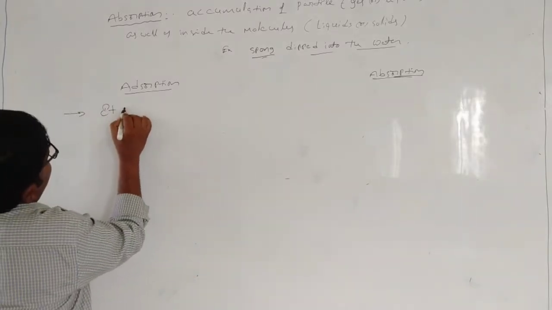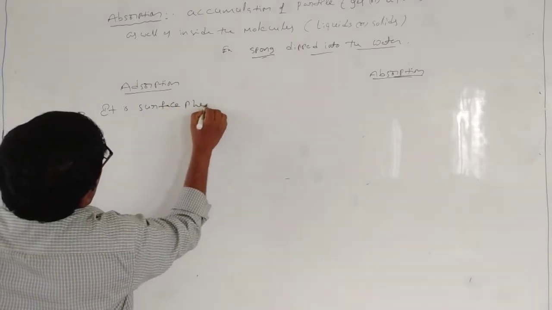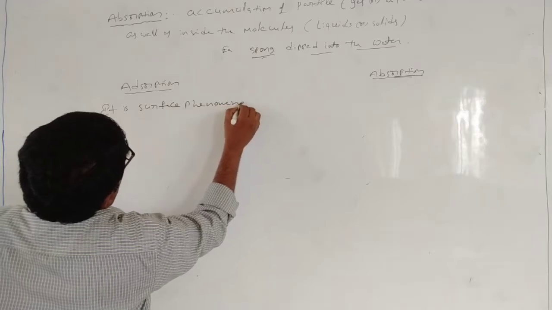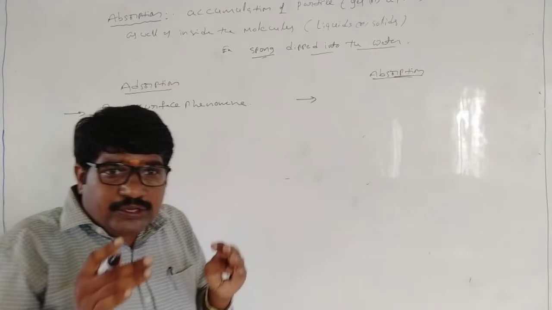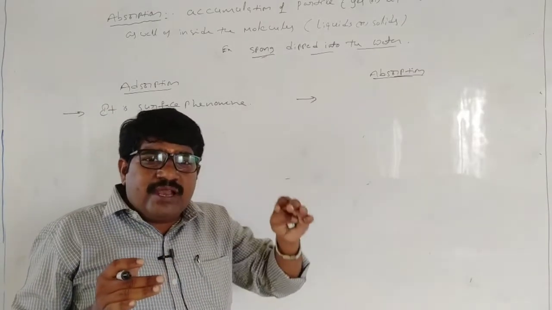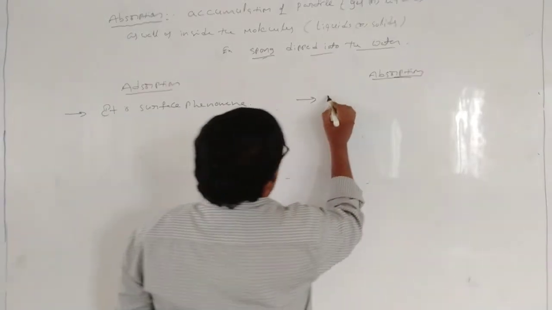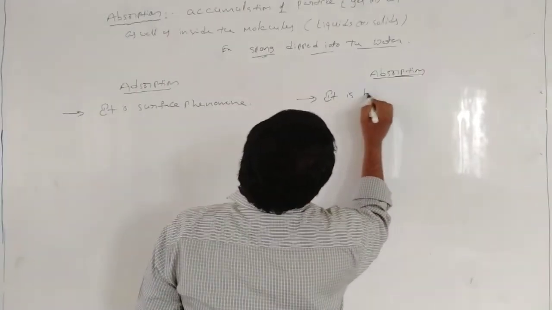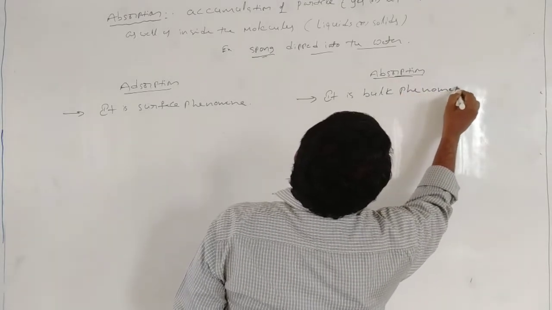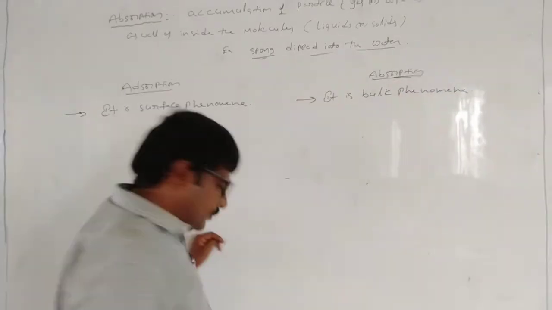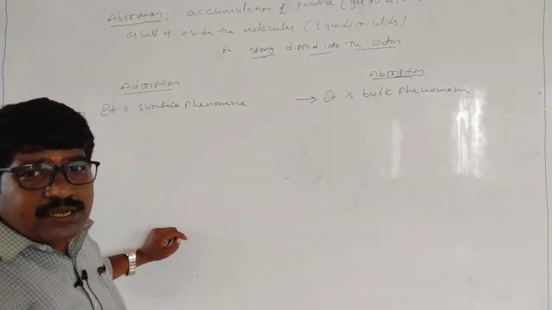It is a surface phenomenon. And absorption is the accumulation of the molecules on the surface as well as inside. That is called what? Bulk phenomenon. It is a bulk phenomenon. Right. So here, in adsorption, what happens?